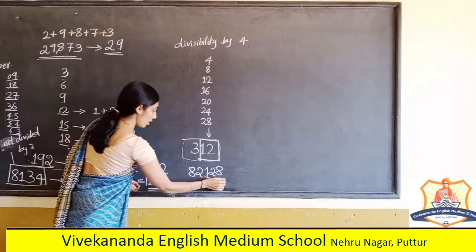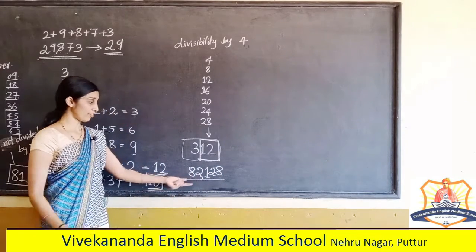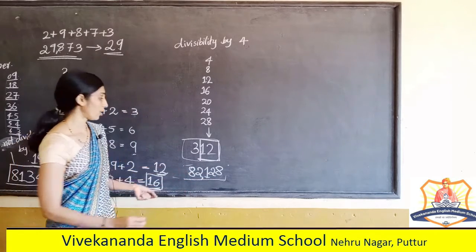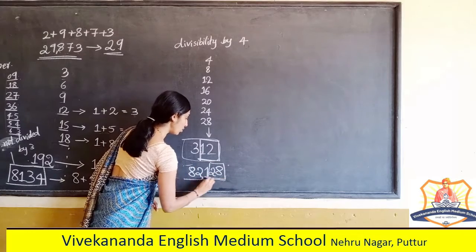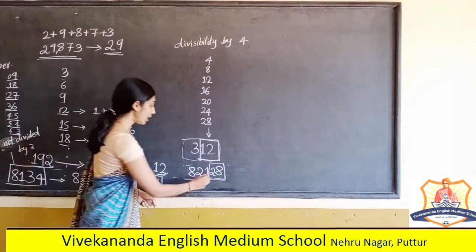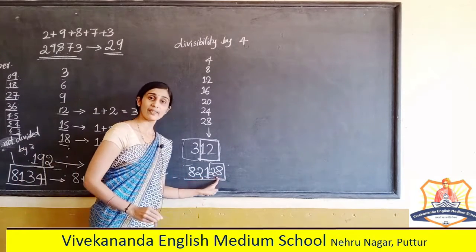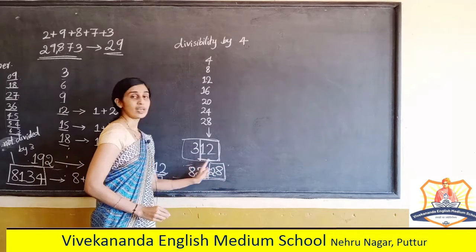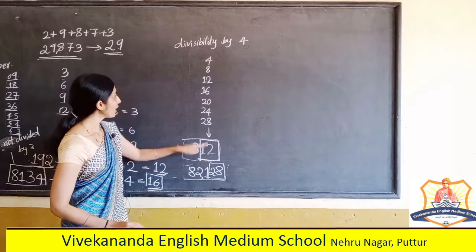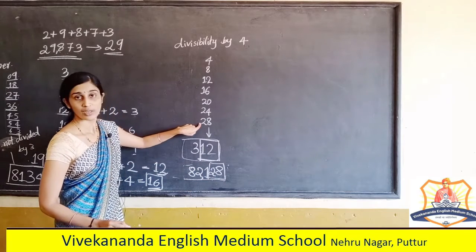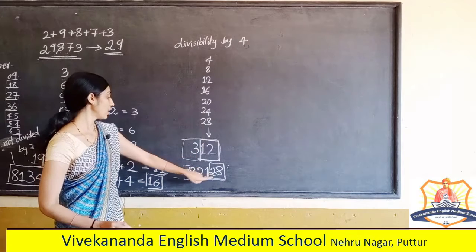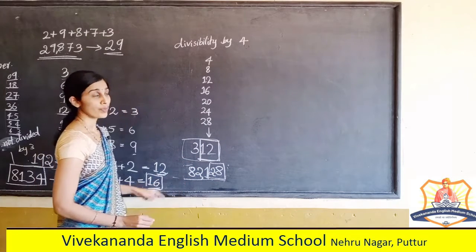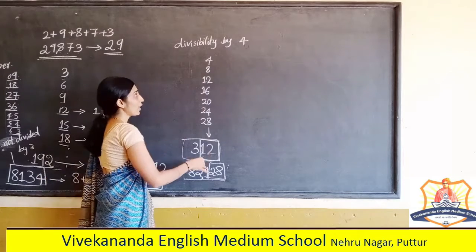If I take this number, how many digits? A 5-digit number, if I take. How to check whether the given number is divisible by 4 or not? I should consider the last 2 digits. If the last 2 digits are completely divisible by 4, then I can say that the given number is divisible by 4. Is 28 a multiple of 4? Yes. So, this 5-digit number is divisible by 4. So, this is the divisibility test for number 4.